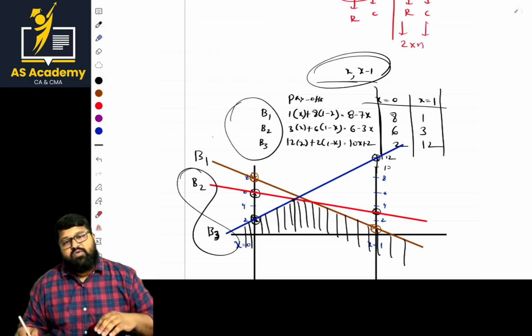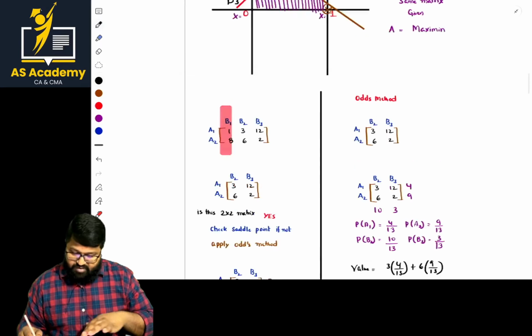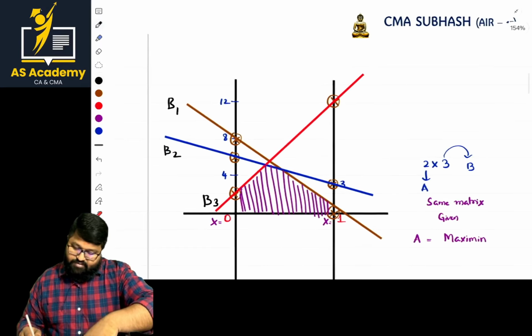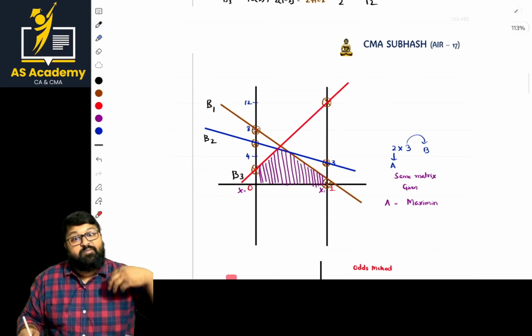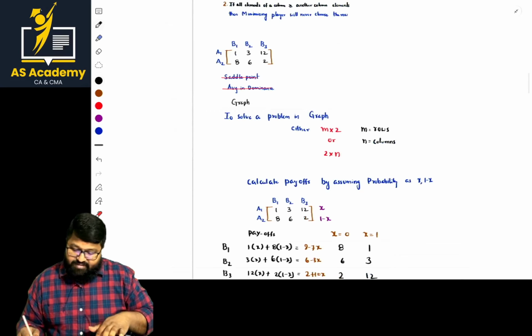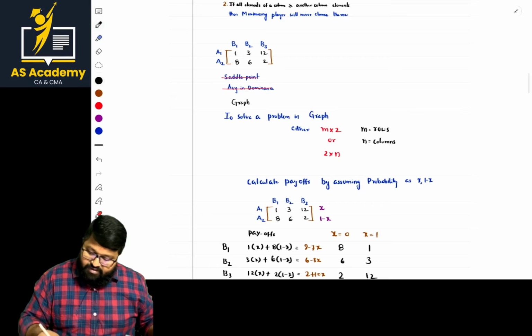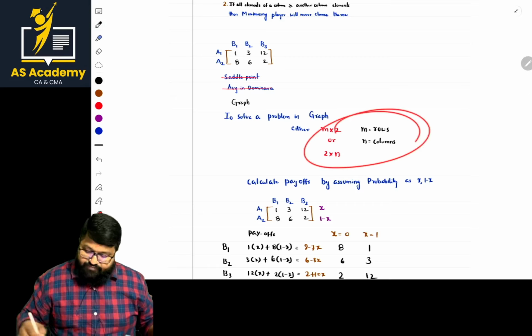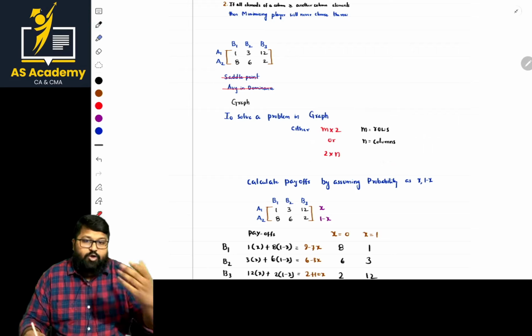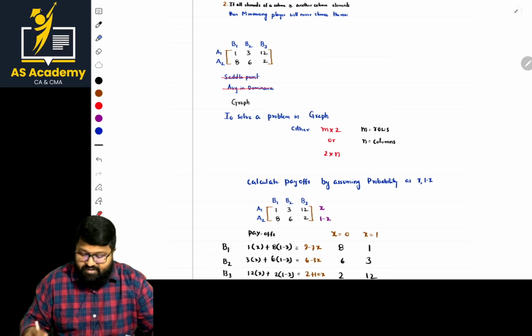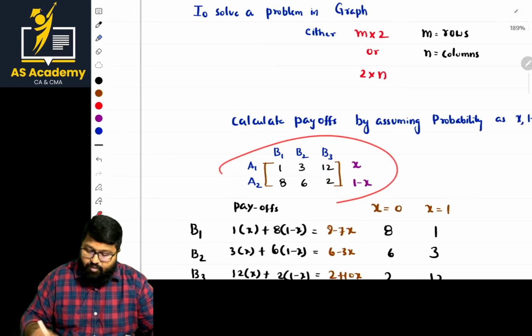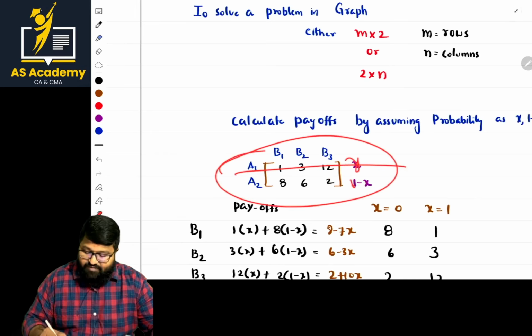Is it clear now? Basically, what is the order of the matrix? Sorry, the order of the matrix is m by 2 or 2 by n, then we apply the graphical method. The probability should be mentioned like this: x, 1 minus x.